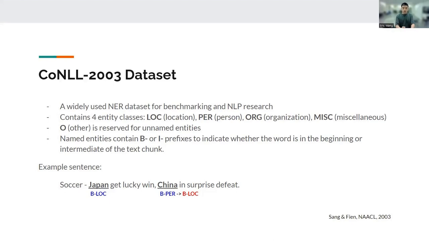In this example, Japan is given the entity B-LOC, which indicates the beginning of the location. Here, China is given the B-PER, which is the beginning of the person entity in the original dataset, which is an obvious label error because it should also be B-LOC, which is the beginning of the location entity.